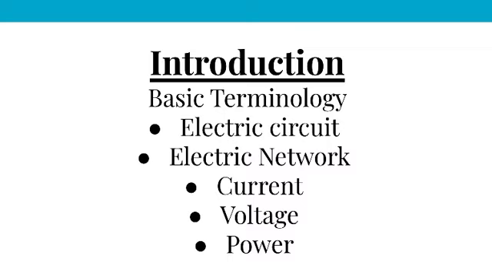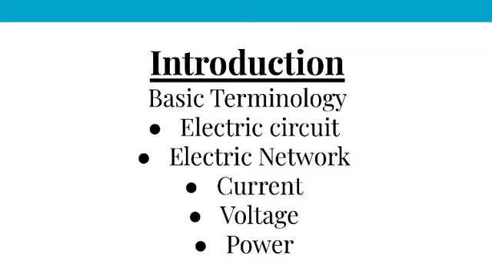First, let us see about electric circuit. What does electric circuit mean? An electric circuit contains a closed path for providing a flow of electrons from a voltage source or current source. Here the elements present in an electric circuit will be in series connection or parallel connection, or in any combination of series and parallel connection.